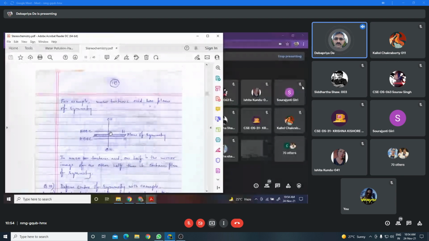So is meso-tartaric acid a chiral compound or an achiral compound? It is an achiral compound because the molecule contains a plane of symmetry. If it were absent in the molecule, then the molecule would be chiral in nature.